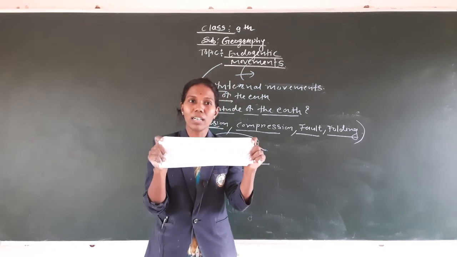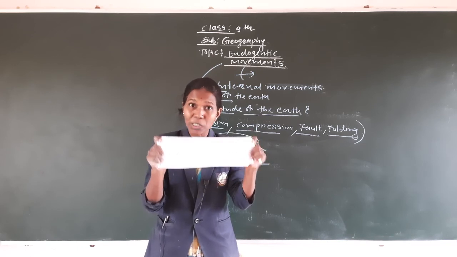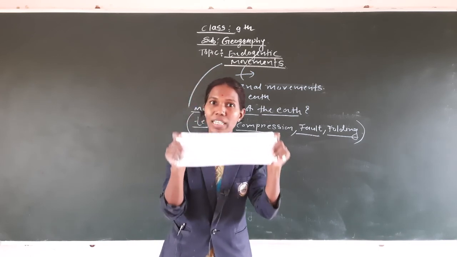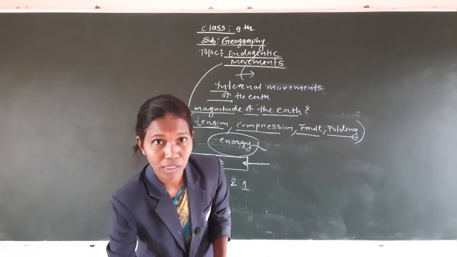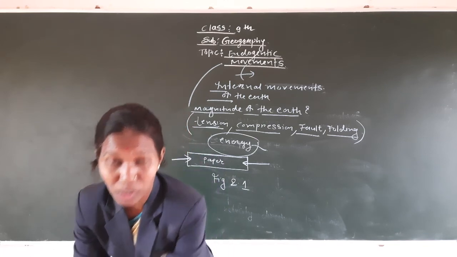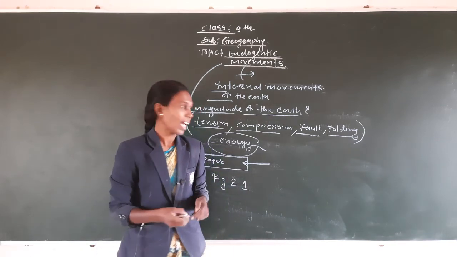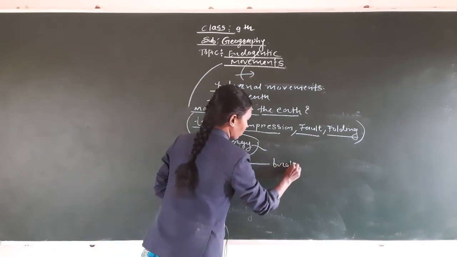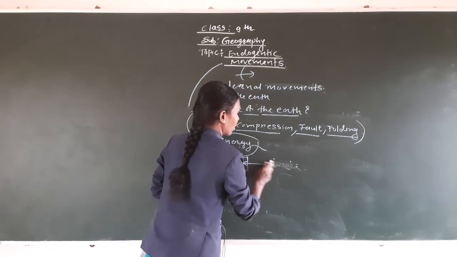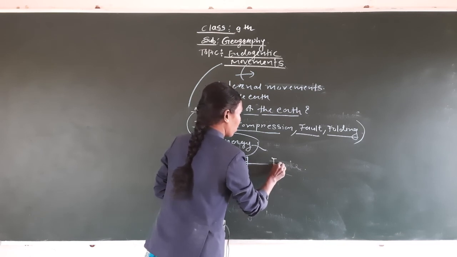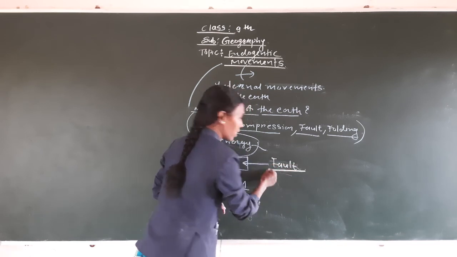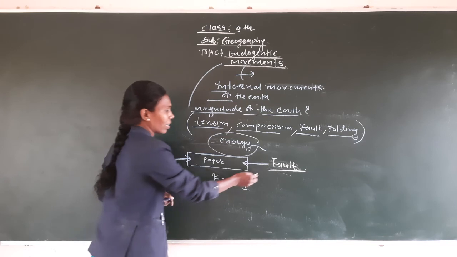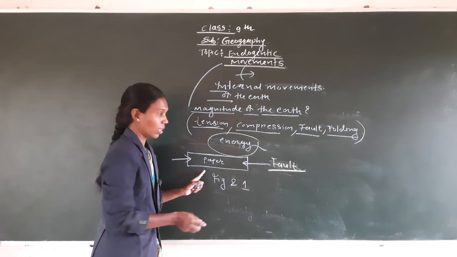So when we pull this single strip of paper in opposite direction, this opposite direction creates the tension. As a result, what happened, this paper totally broke. This break makes the fault. Why is the fault created? Because of the opposite direction.